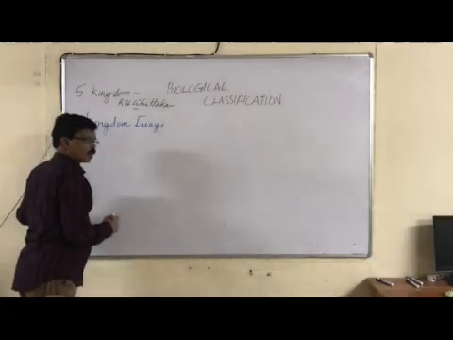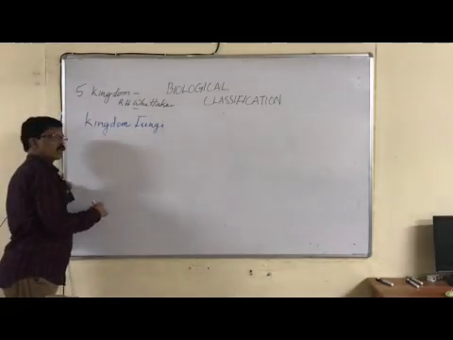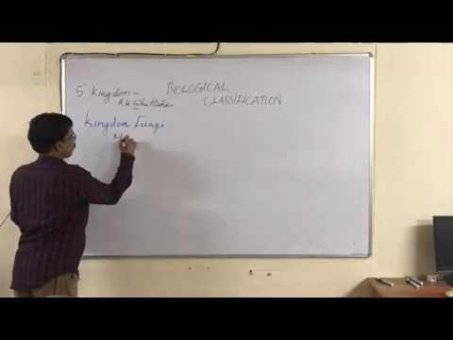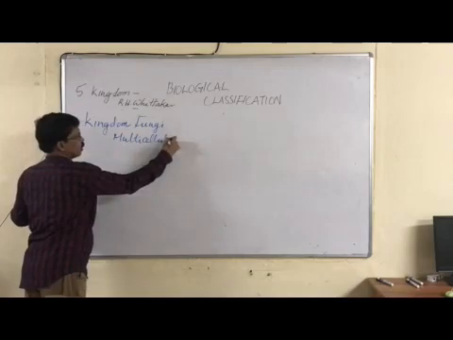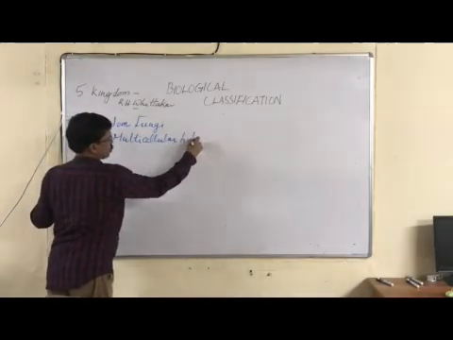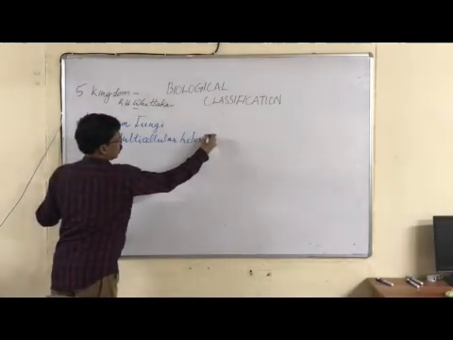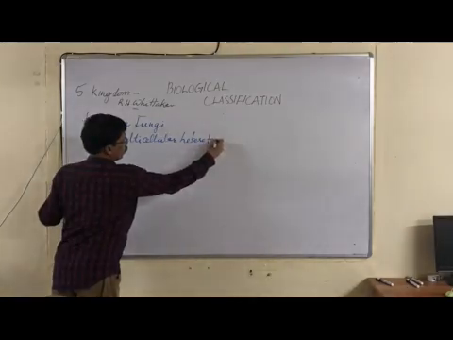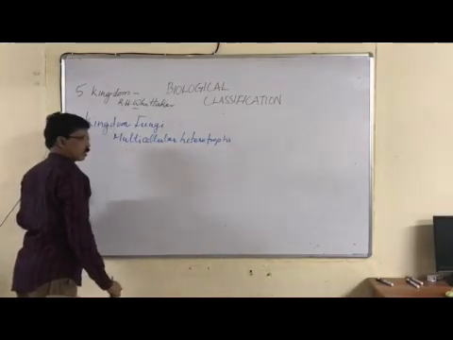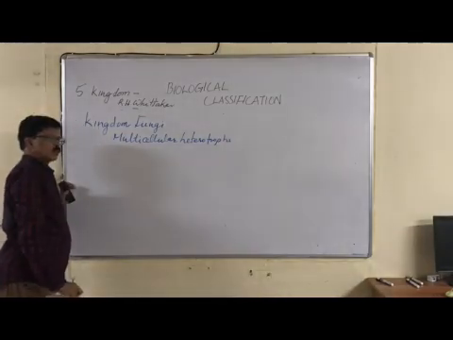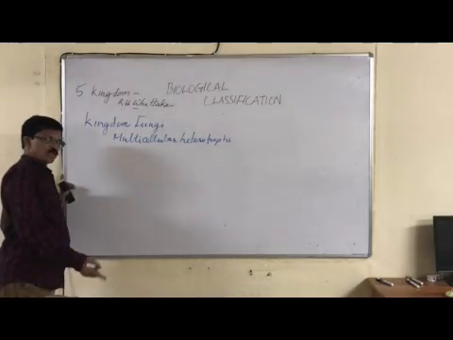Kingdom fungi are multicellular heterotrophs. We have seen kingdom Monera are unicellular prokaryotes. Kingdom Protista are unicellular eukaryotes.